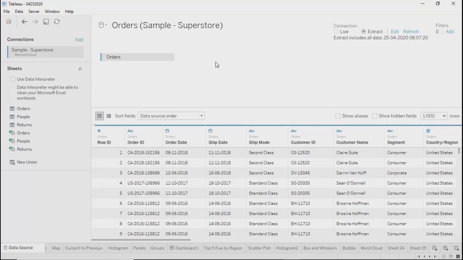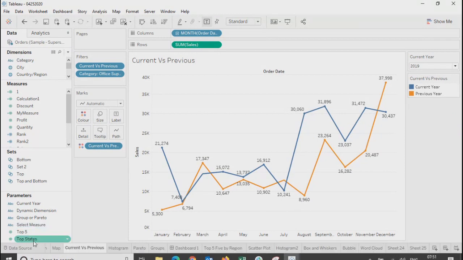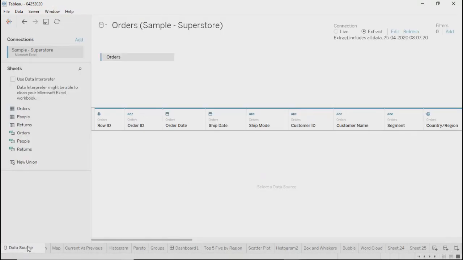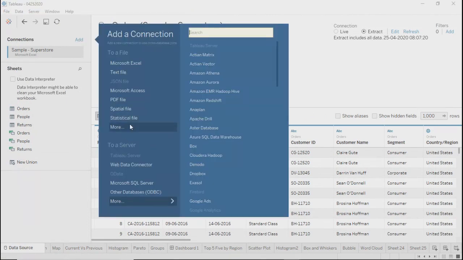Correct? If joins are allowed on this particular screen, and if I go back to data, let's say my worksheet, I will be able to see only one data source here, right? What I mean is, you can create, let's say it's already Excel, you can add another data source, whether it is SQL Server or any Oracle database.